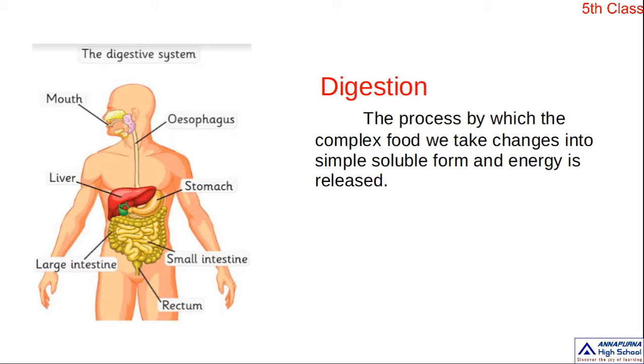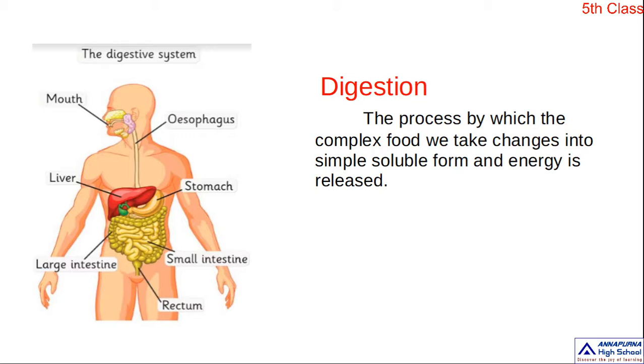What is digestion? It is the process by which the complex food we take changes into simple soluble form and energy is released. That means complex molecules are converted into simpler ones. That is called digestion, and in this process it releases energy.